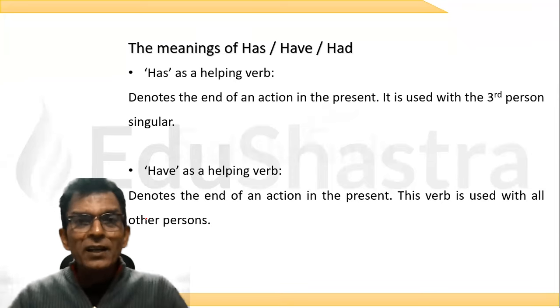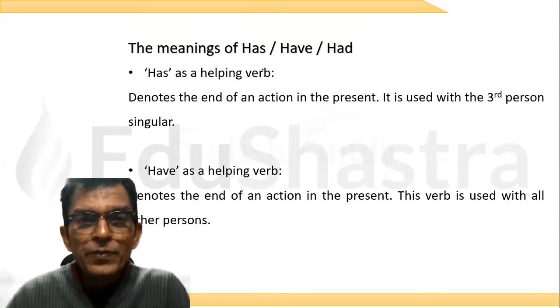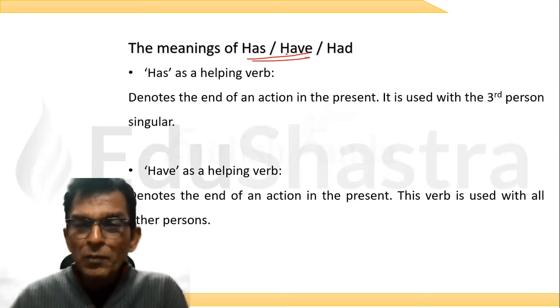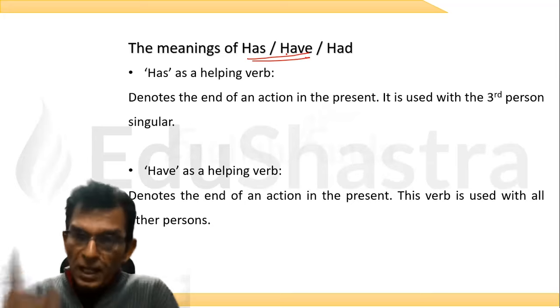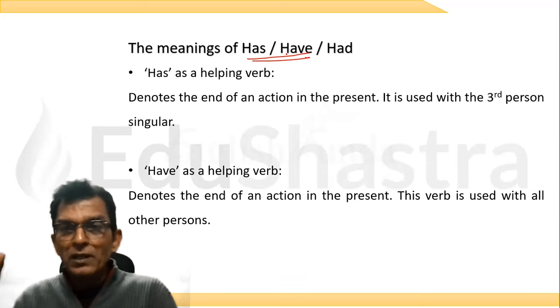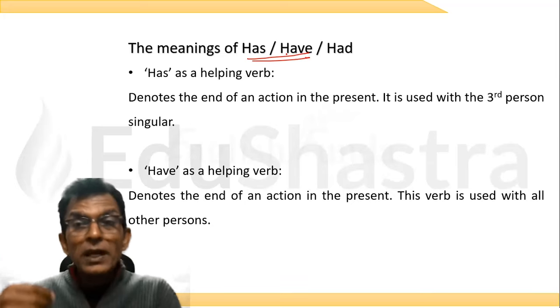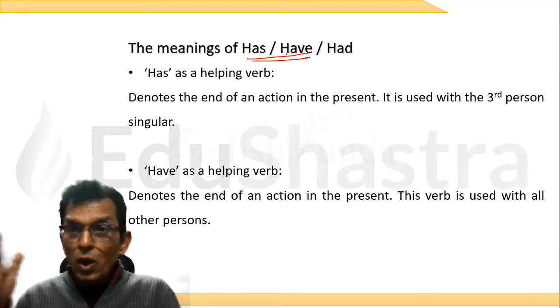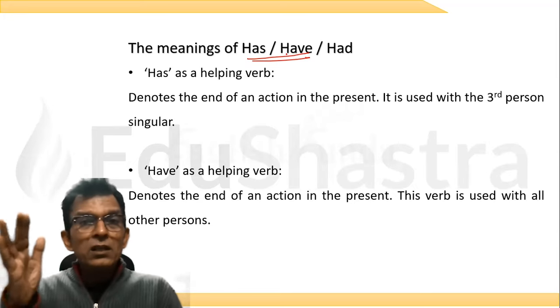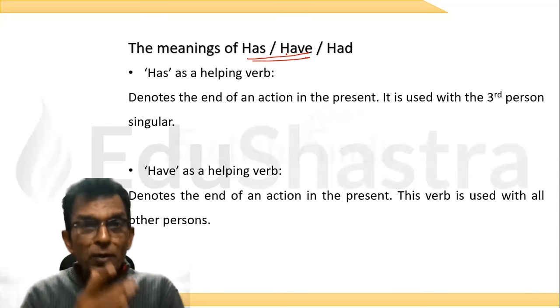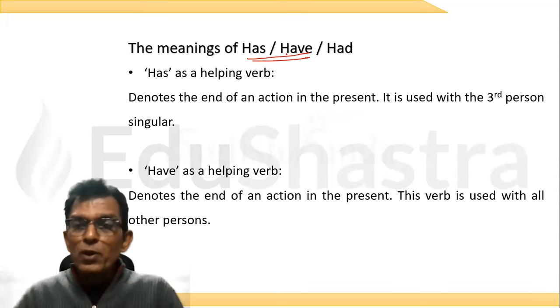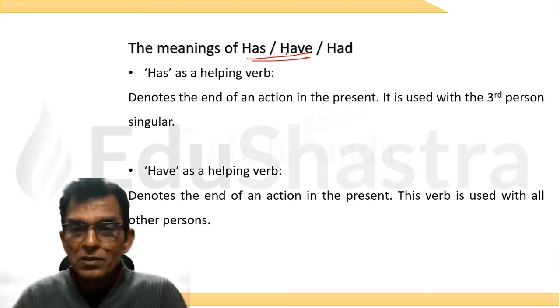We get stuck in has, have, and had. We never realize the meanings ever so slightly keep changing. When they are helping verbs, they have a different meaning. When they are main verbs, they have a different meaning. So until and unless we see the meaning, or you understand that it's a helping verb or the main verb, it's not possible to make sense of the sentence.